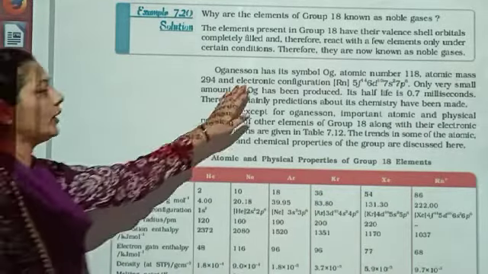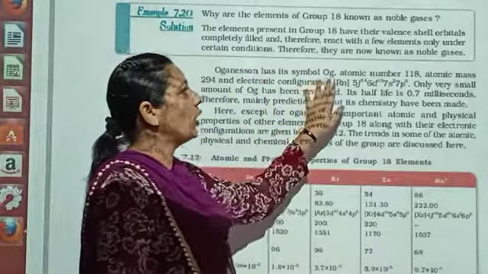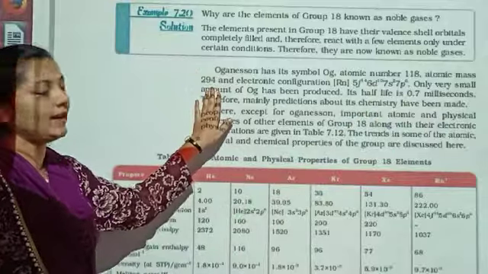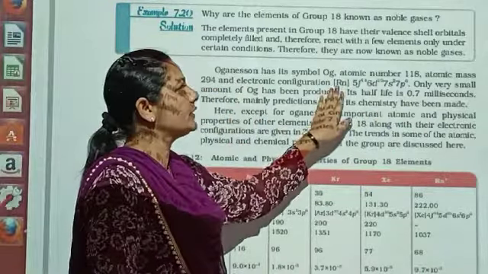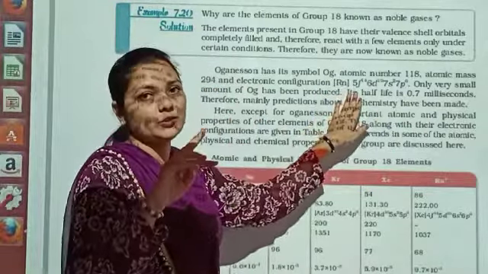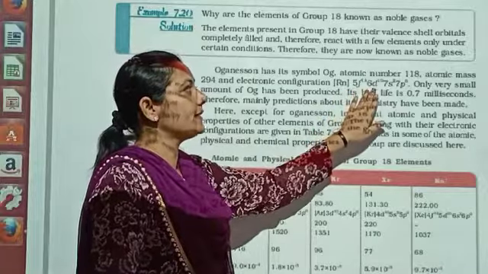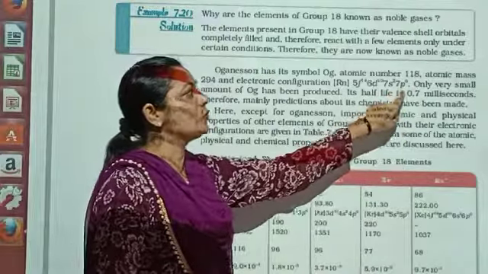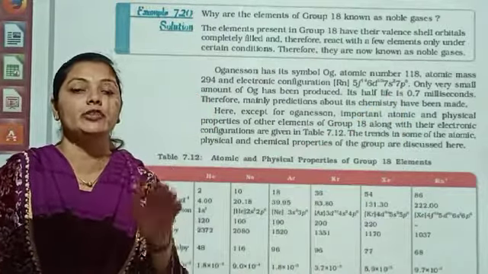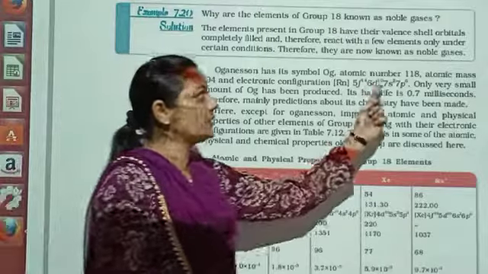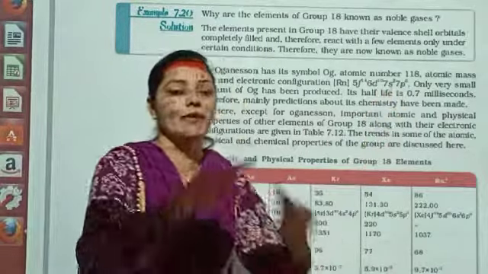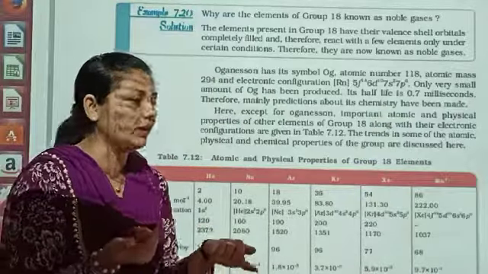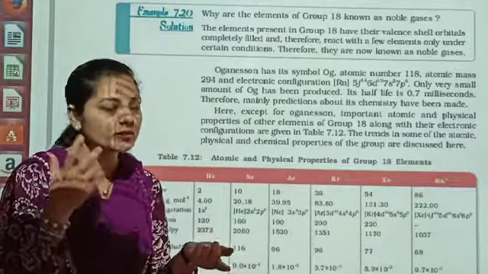Further, oganesson has symbol Og, atomic number 118, atomic mass 294, and electronic configuration, that is Radon, the nearest noble gas, 5f14 6d10 7s2 and 7p6. Dear students, 7s2 and 7p6 is its natural electronic configuration. It shows that there is a 7th shell. In the 7th shell, S has 2 electrons and P has 6 electrons, meaning a total of 8 electrons in the outermost shell.